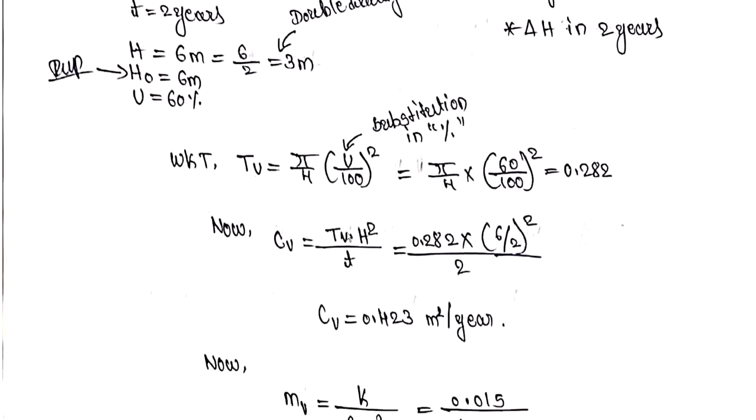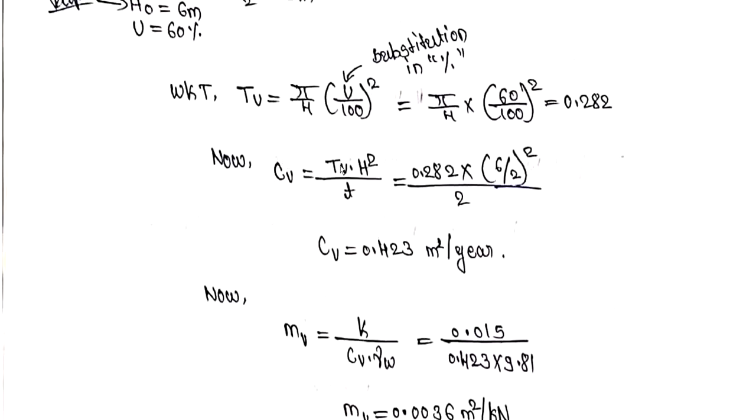Next, CV is equal to TV. CV is the coefficient of consolidation. Sorry, CV is equal to TV into H square divided by t. This is equal to 0.282 into H by 2, that is 6 by 2 whole square. As they have given double drainage, we have to consider it as 6 by 2. So time taken is 2 years. So we have substituted this in meters and this in years. That's why the unit for CV will be meter square per year. This is a very important unit. You have to mark it down correctly.